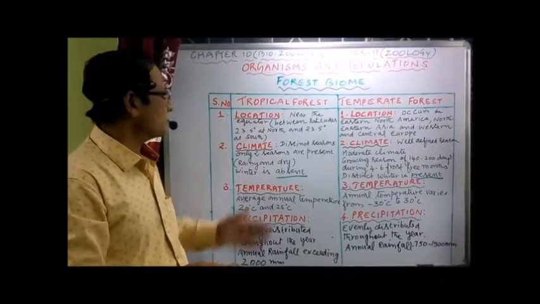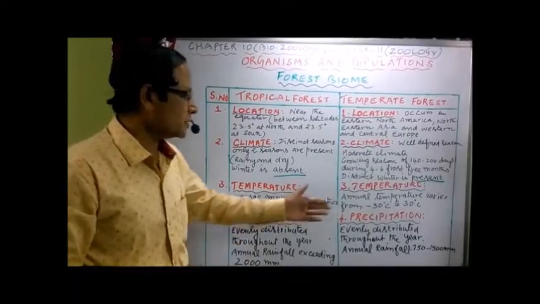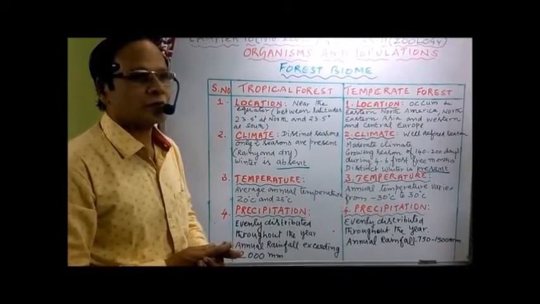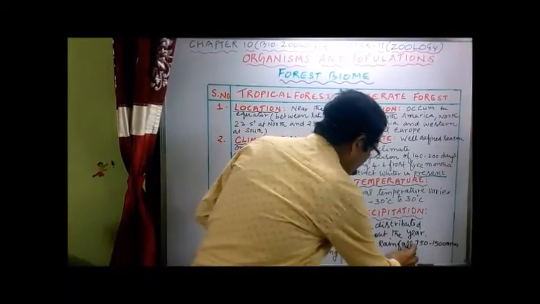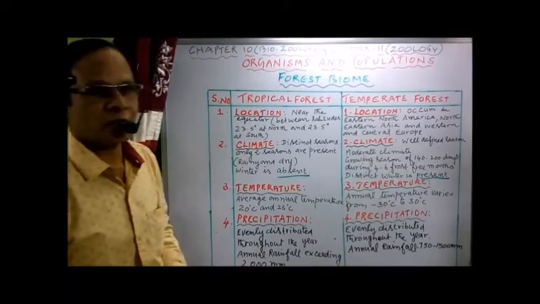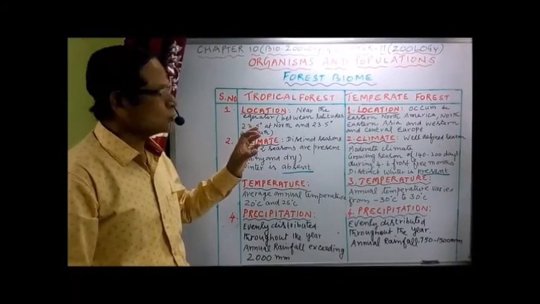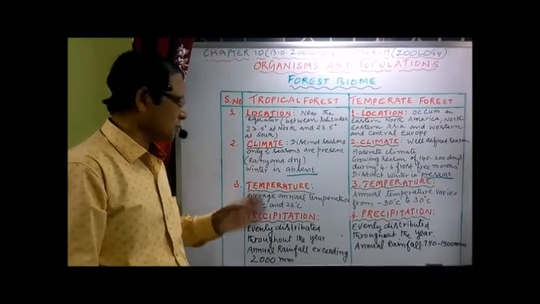In the temperate forest, the annual rainfall is about 750 to 1500 millimeters. So this is the comparison between these two regarding location, climate, temperature, and precipitation.